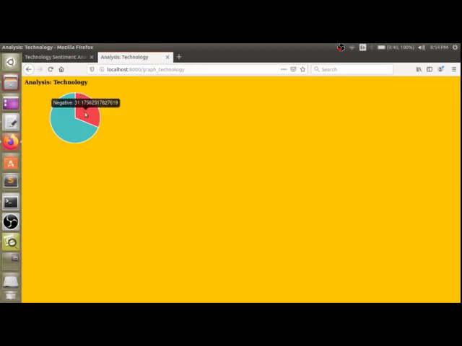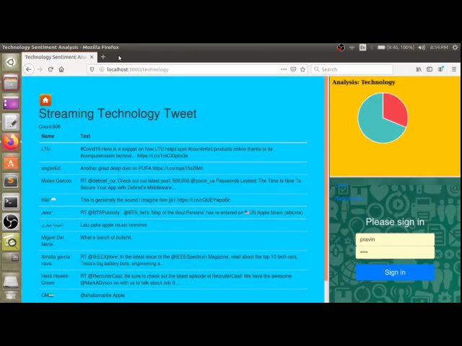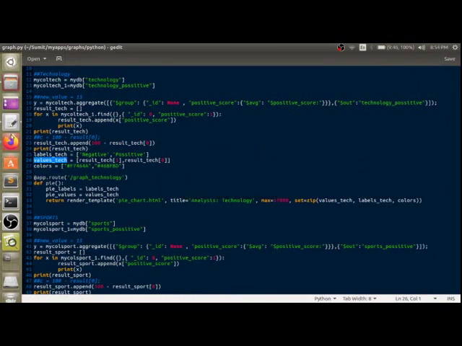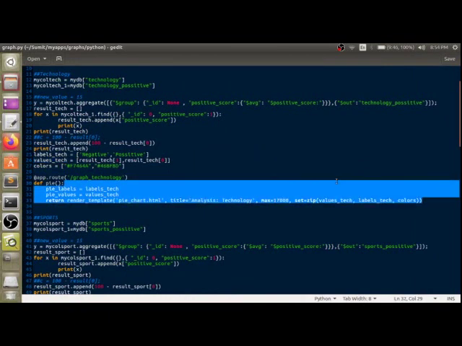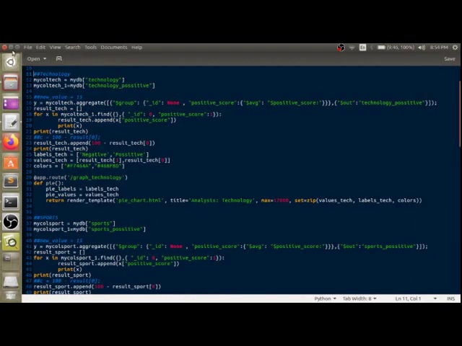Here you can see 68% positivity and 31% negativity. So now this is the chart part which we have analyzed, and we have taken it from the database.